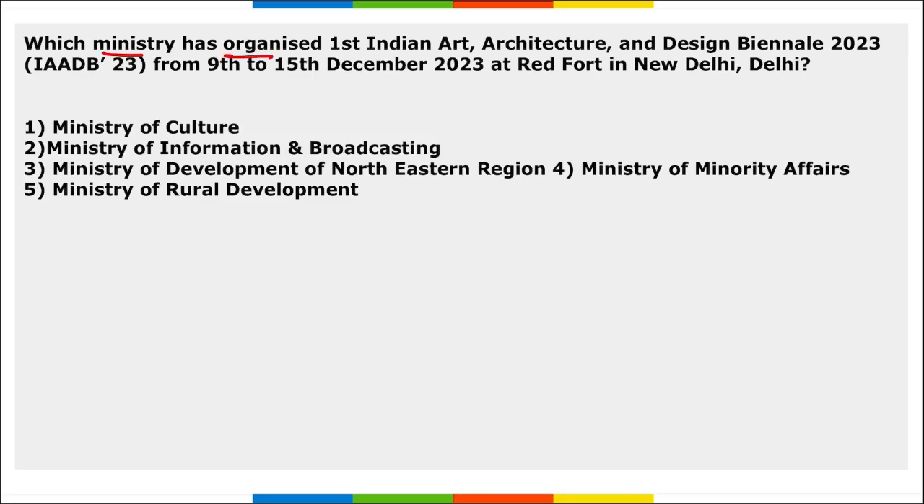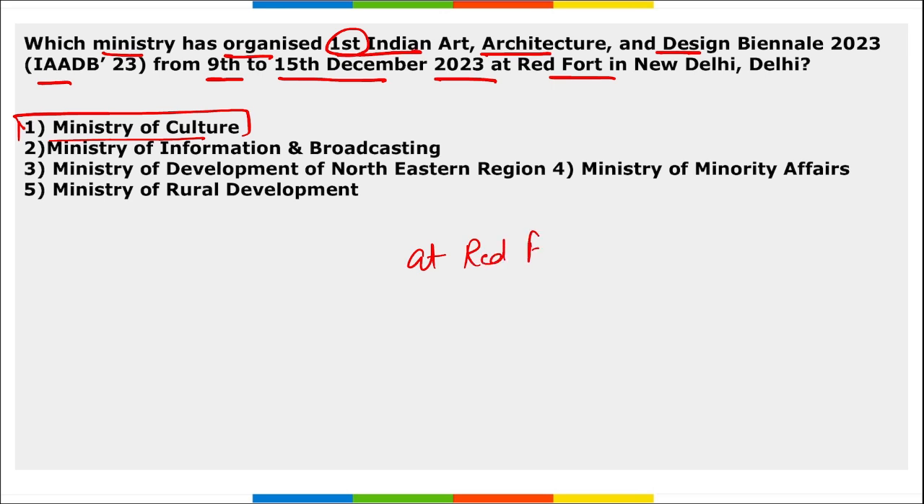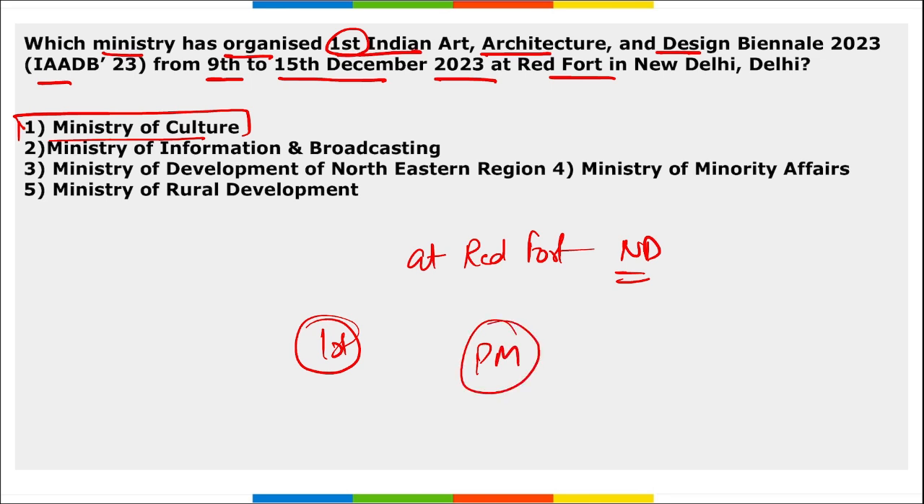Next, which ministry has organized the first Indian Art, Architecture and Design Biennial 2023 from 9th to 15th of December at Red Fort in New Delhi? It is the Ministry of Culture. The event brings together various artists, designers and architects from all over India to showcase their innovation in art, design and architecture. And this was held where? At Red Fort, in New Delhi. It was inaugurated by the Prime Minister of India, Narendra Modi.